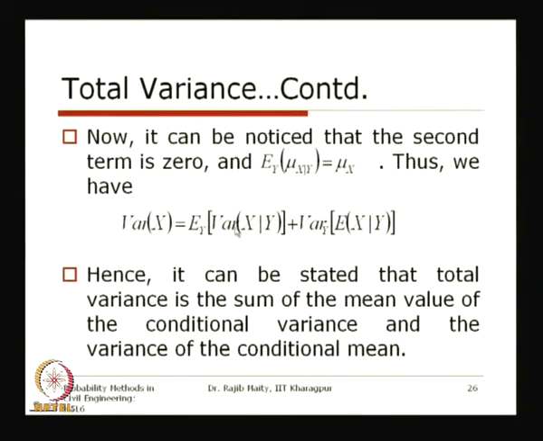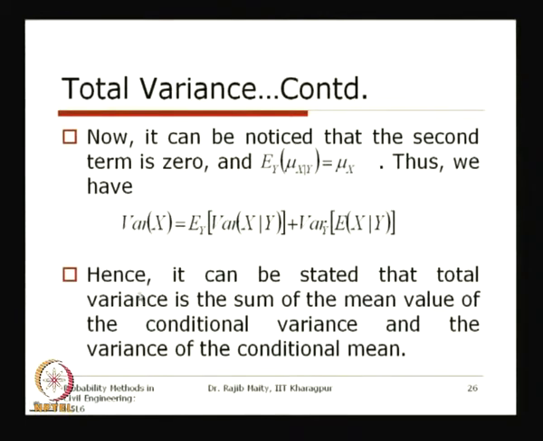So, there is a kind of symmetrical nature you can see: we first take the expectation of the variance, where the expectation is taken conditional on y, and then we take the variance of the expectation, where the variance is taken with respect to y.